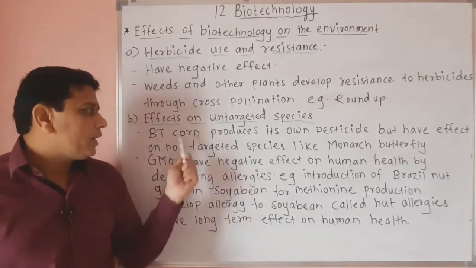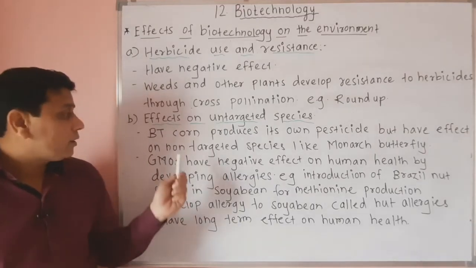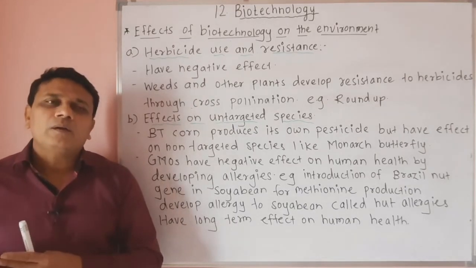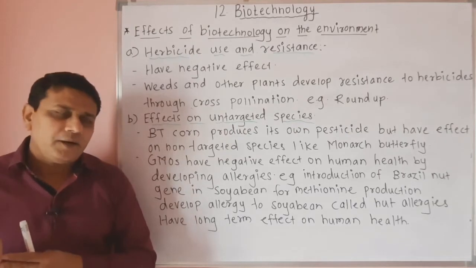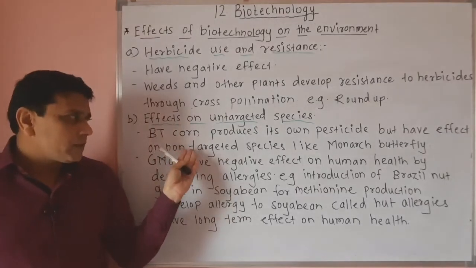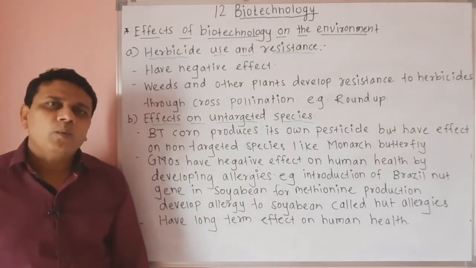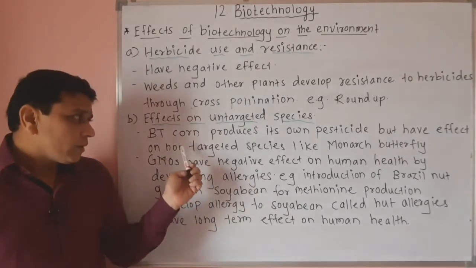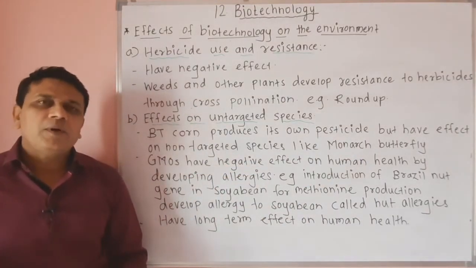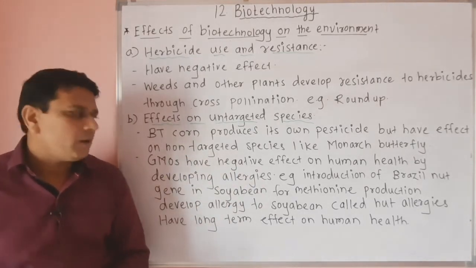But this Bt corn, which produces its own pesticide, has an effect on non-targeted species. Certain species which are not the target are affected, and such species are called non-targeted species. So this pesticide or toxic substance produced in the Bt corn due to the bacterial gene has an effect on non-targeted species like the monarch butterfly. These butterflies are also killed due to the use of this bacterial gene in Bt corn.